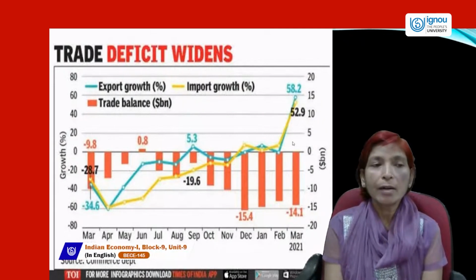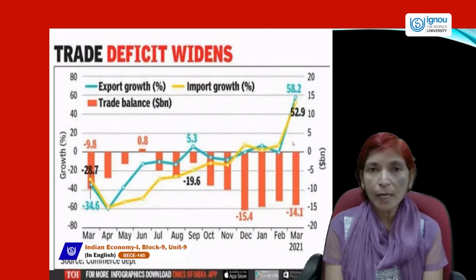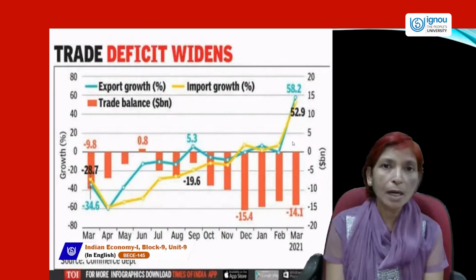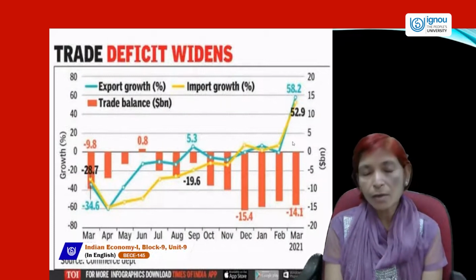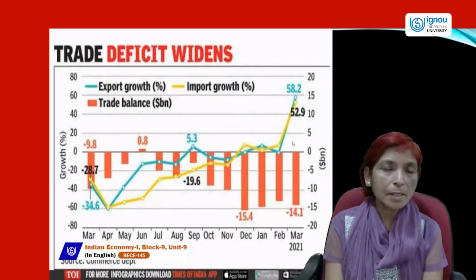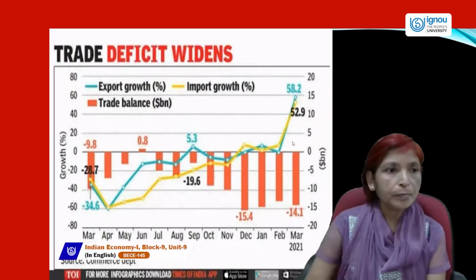That's why our trade always remains in deficit. So why is balance of payment in deficit? When import prices are higher than export prices, or when import items are more than export items.